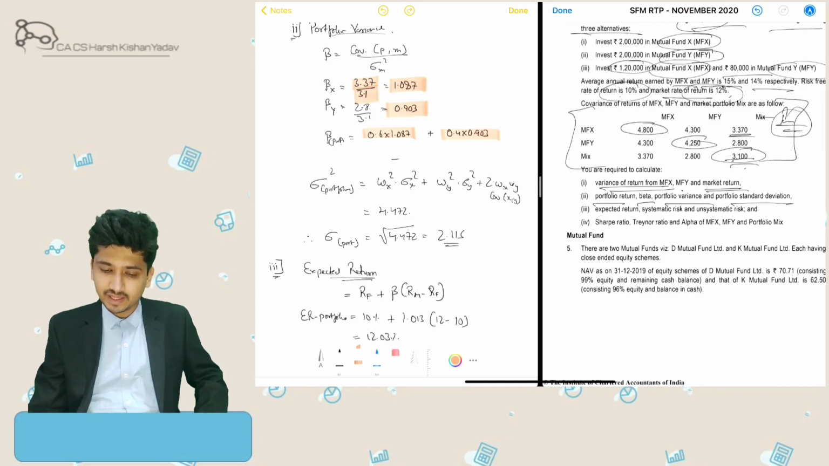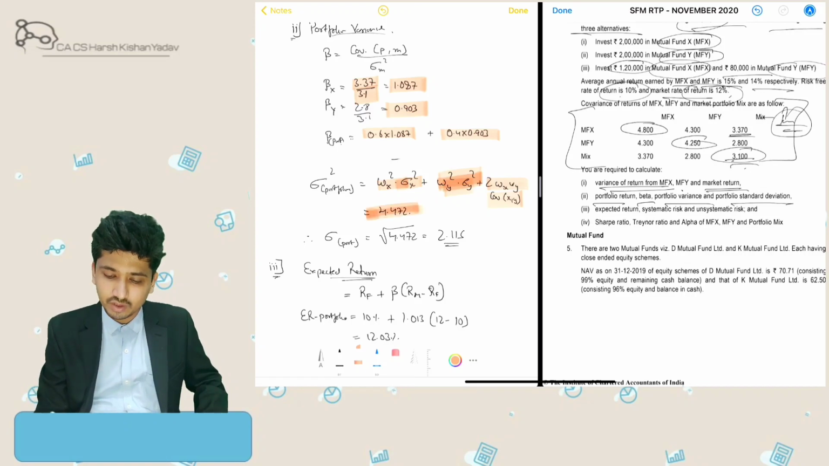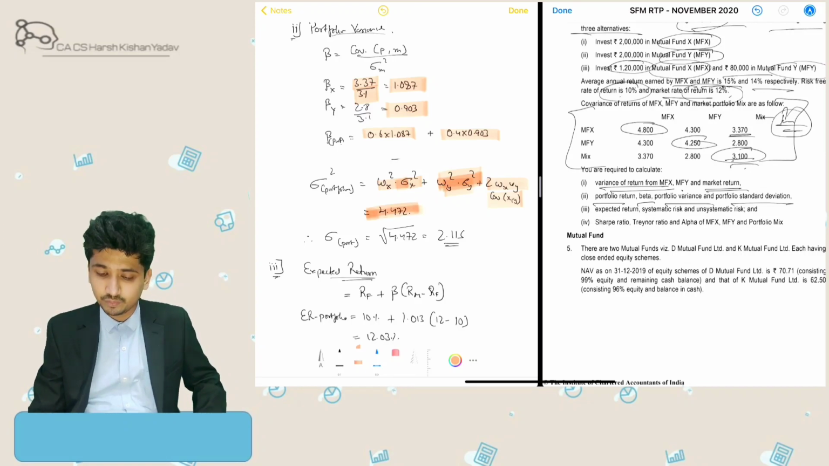So we got the portfolio beta. Then what would be the variance of portfolio? That is weight of X squared into standard deviation of X whole square, plus weight of Y squared into standard deviation of Y whole square, plus 2 into covariance of X and Y and weight of X into weight of Y. So it will come to around 4.472. Then what is the standard deviation? It is the square root of variance, so it will come to around 2.115.